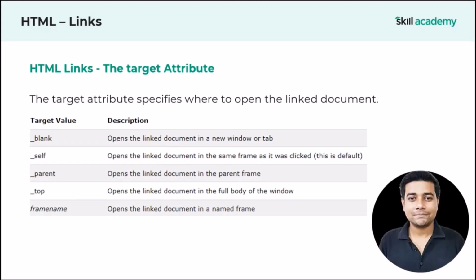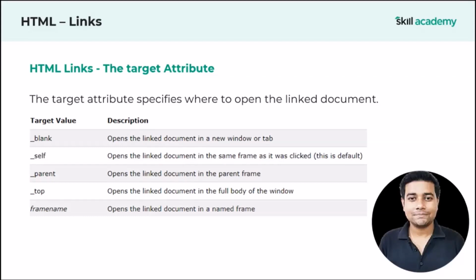If we specify target equal to underscore self, it will open the linked document in the same frame as it was clicked. If we use underscore parent, it will open the linked document in the parent frame. And if you use underscore top, it will open the linked document in the full body of the window. And not only this, we can use a frame name as well. If you use target equal to frame name, it will open the linked document in a named frame. And one by one, I will be showing you all the attributes practically.